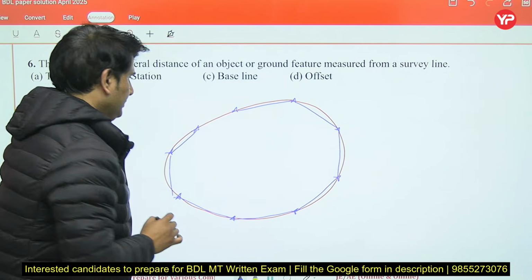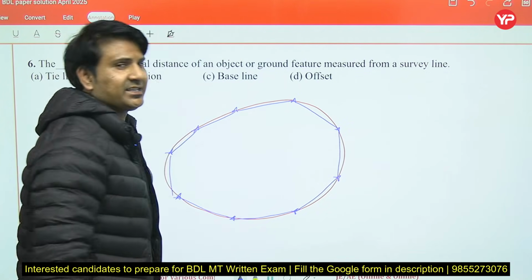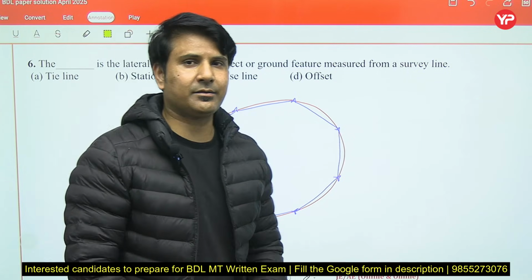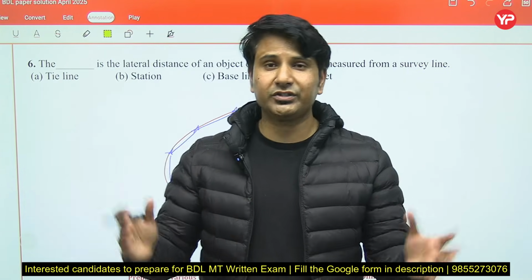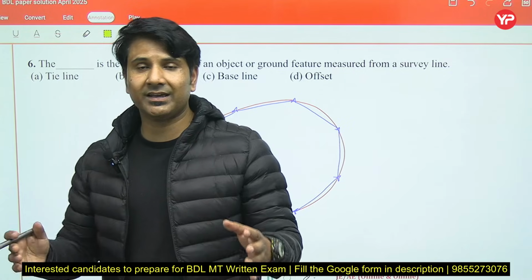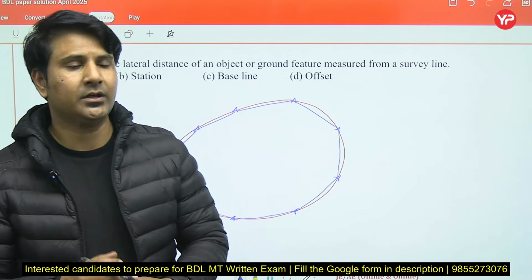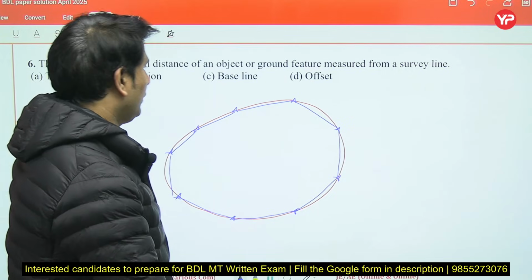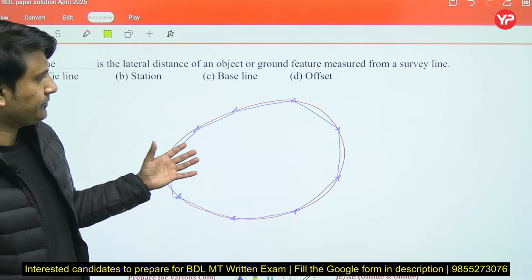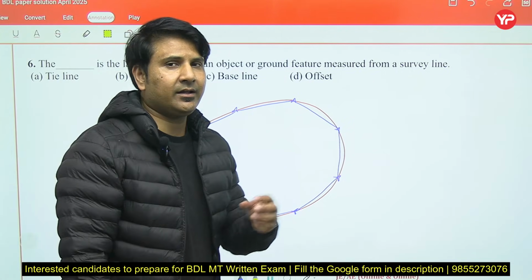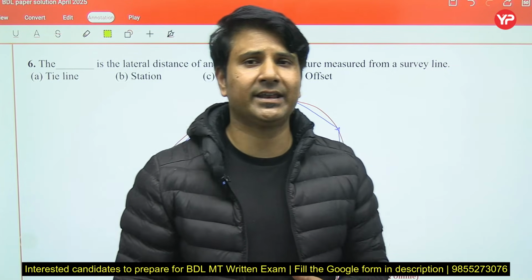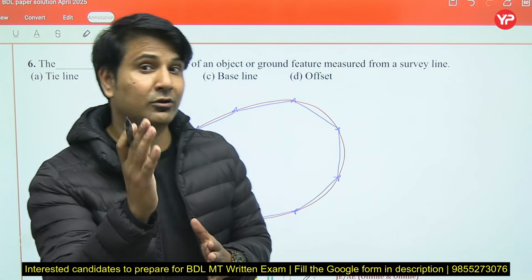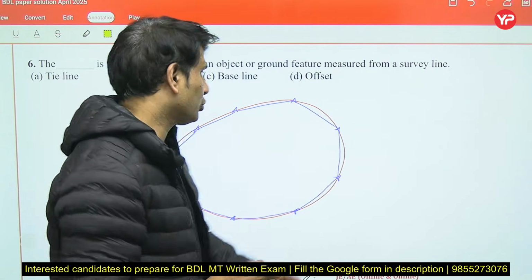Now for measurement, the most important line in surveying is the baseline, with respect to which we locate the features. To draw the baseline, the basic concept is that it should divide the whole area into two parts.